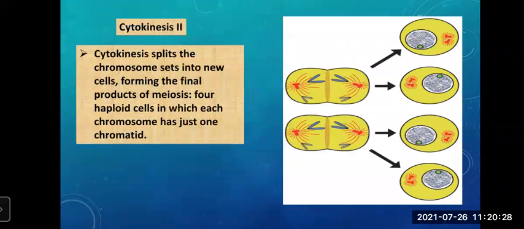Okay, then after the telophase 2, what will begin? Cytokinesis 2. Now in cytokinesis 2, see what happens. You can see here. The cytokinesis will split the chromosome sets into the new cells, forming the final products of the meiosis. You can see a notch will be formed. It will start deepening and then it will separate the cells. And after the cytokinesis, this cell will divide into 2 and this cell will divide into 2. So total how many cells are formed? 4 haploid cells are formed after cytokinesis 2.